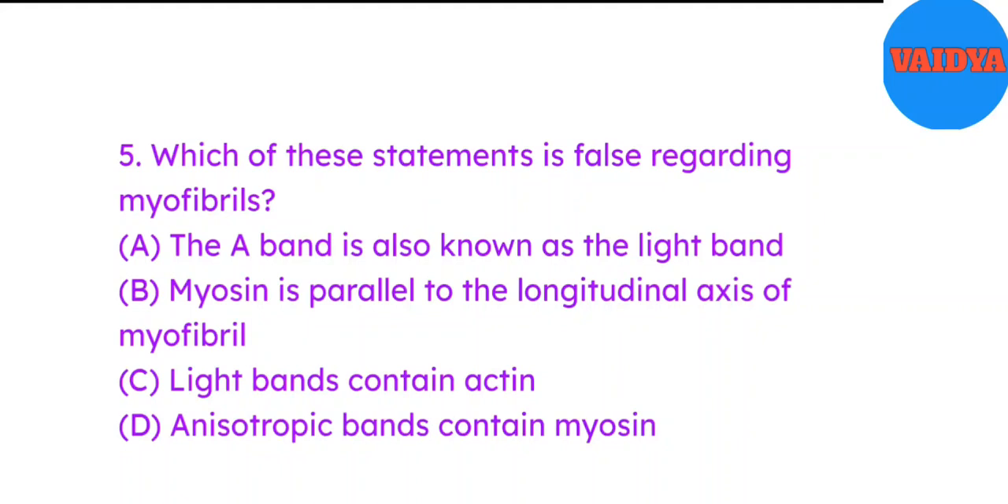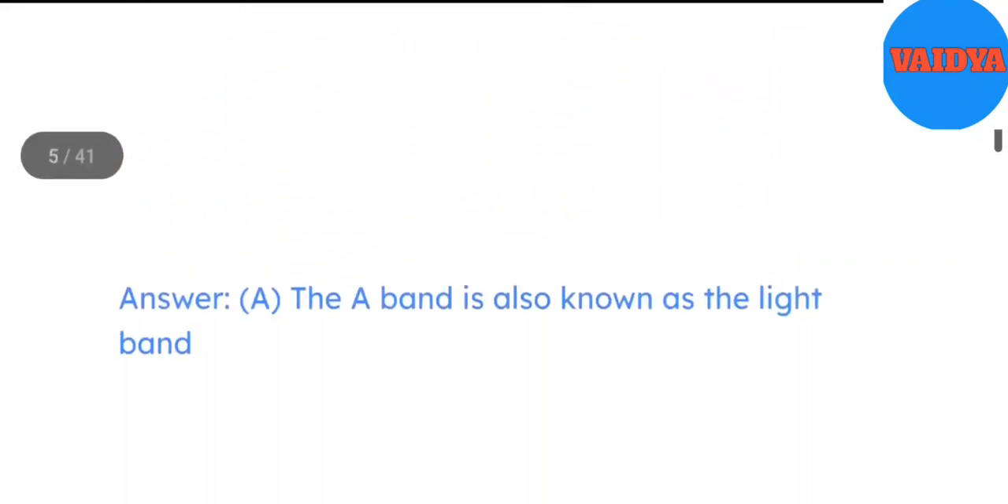A. The A band is also known as the light band. B. Myosin is parallel to the longitudinal axis of myofibril. C. Light bands contain actin. D. Anisotropic bands contain myosin. Answer A. The A band is also known as the light band.